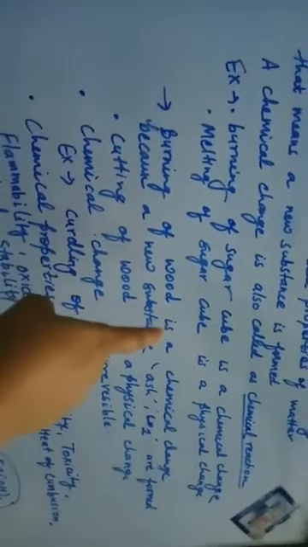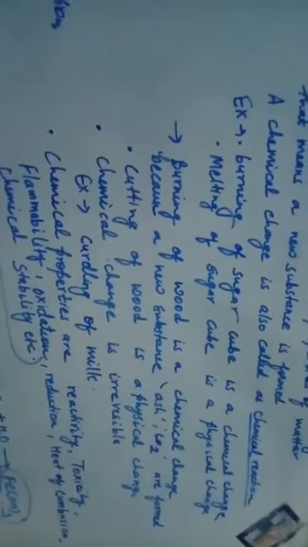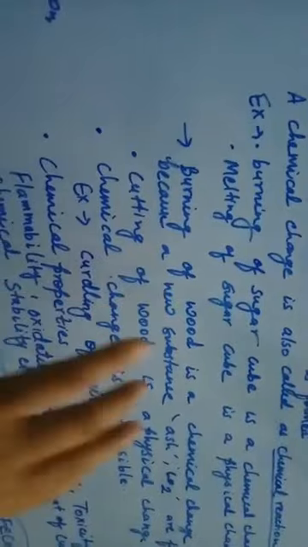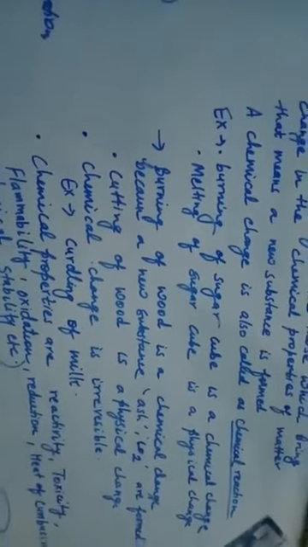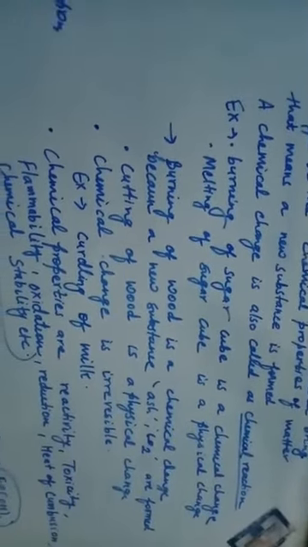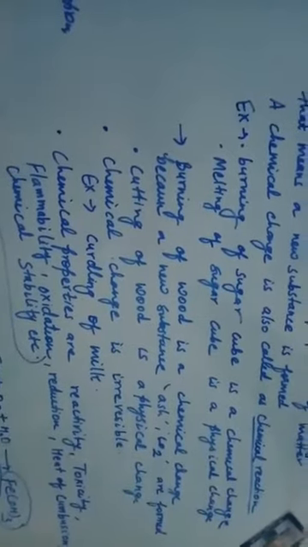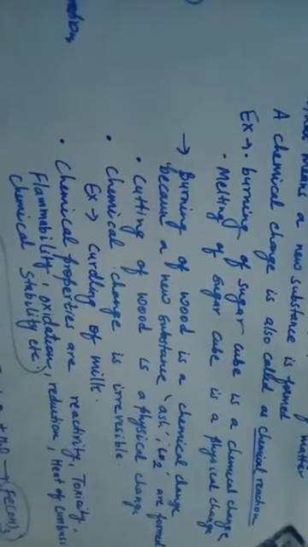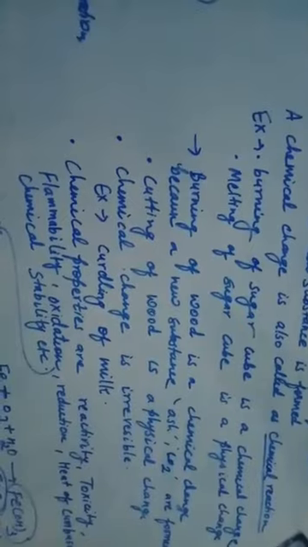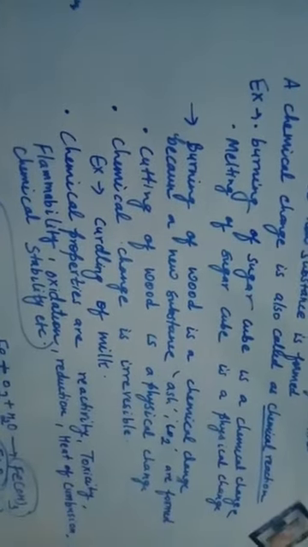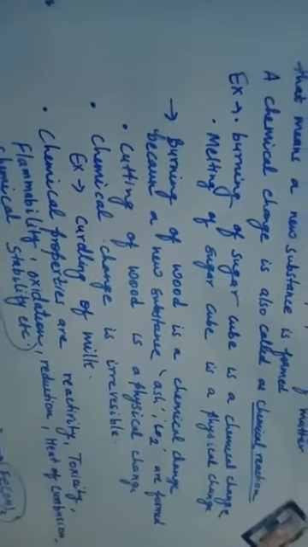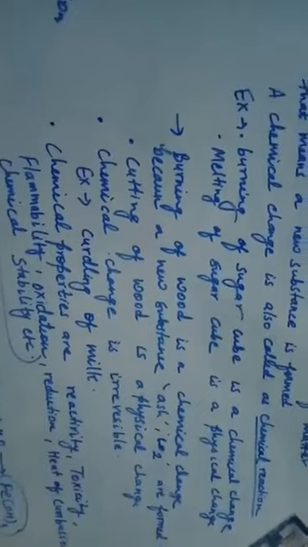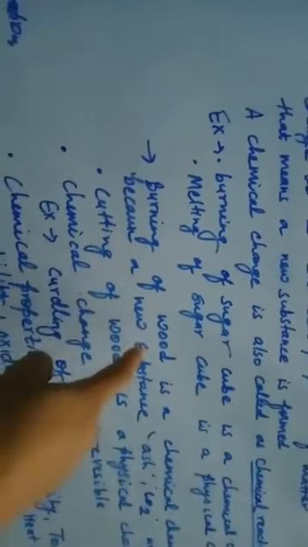Burning of wood is a chemical change. Why? Because there a new substance is getting formed. When wood is burnt, you can see the wood is converted into ash, and there is the liberation of carbon dioxide gas, then smoke, dust and all. So there a new substance is getting formed, and you are not going to get back wood again. That means a chemical change has occurred in wood.